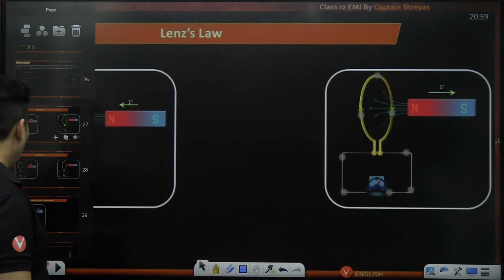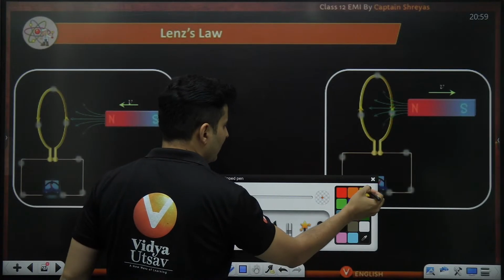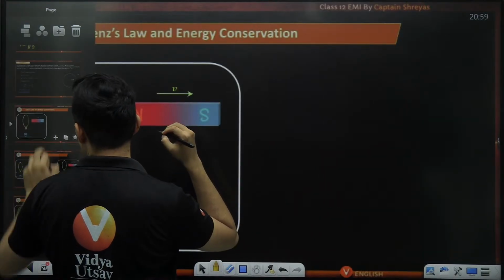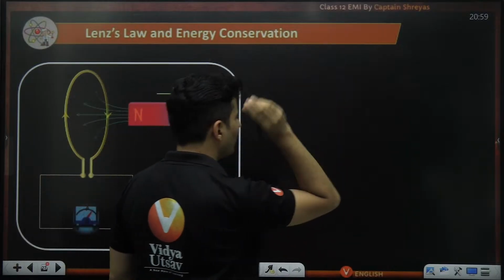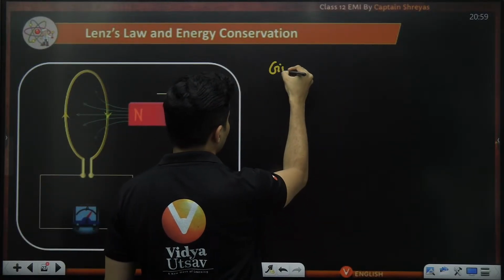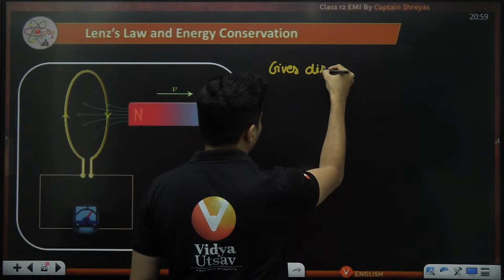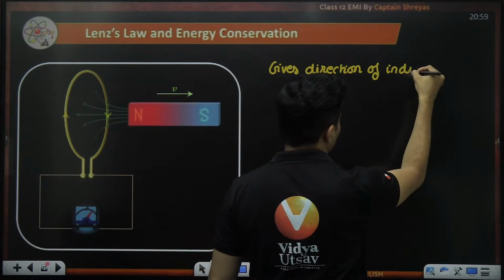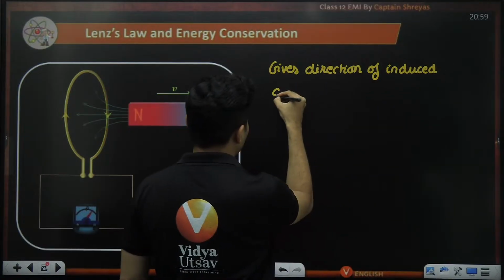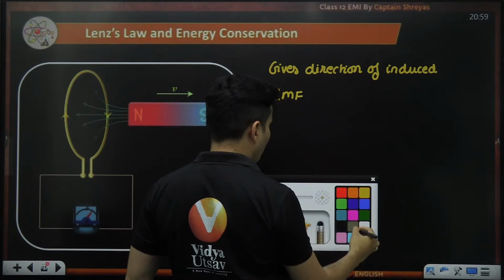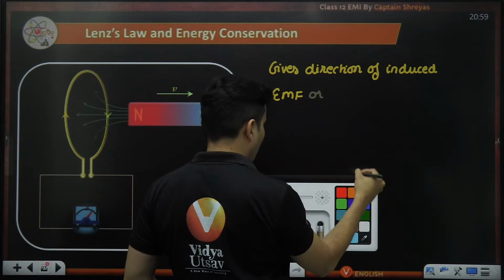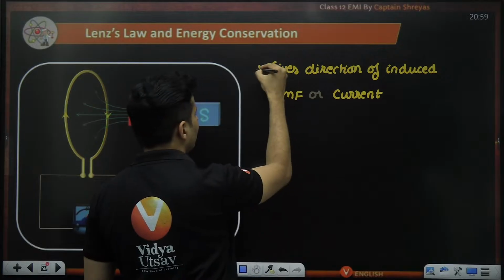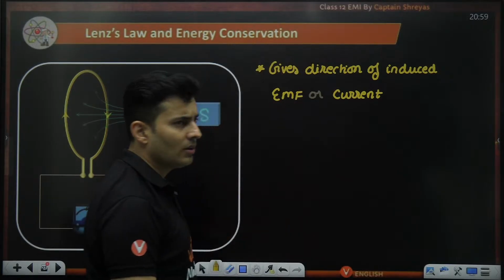Lenz's law is based on the principle of energy conservation. It gives the direction of the induced EMF or current, and it is completely based on the law of conservation of energy.